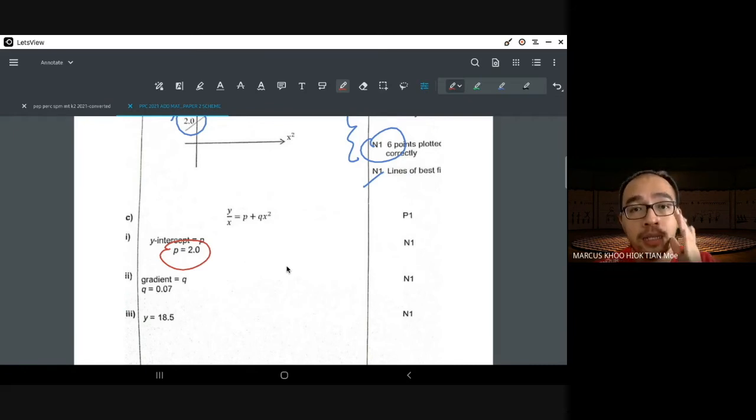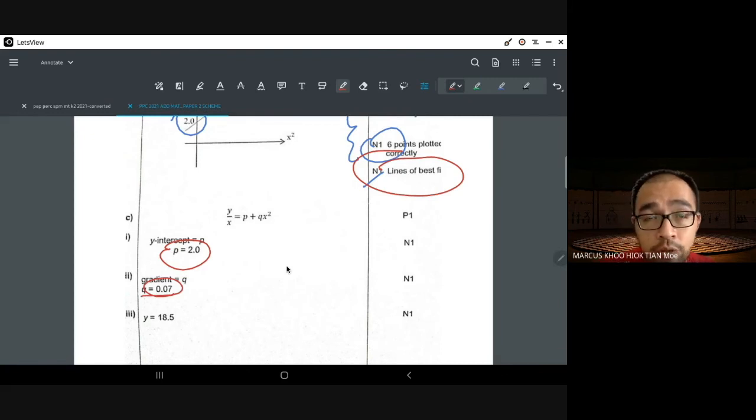Okay, as long as your line must be best fit. That's really the most important thing. Your line must be best fit. The gradient is about the value of 0.07, depending on the points that you take and depending on how you count. So y-intercept equals p equals 2.0, you get 1 mark. Gradient calculated correctly, you get 1 mark.